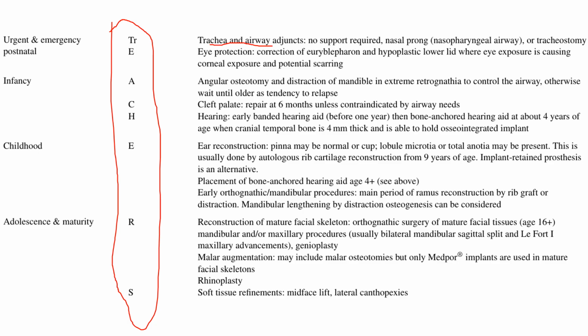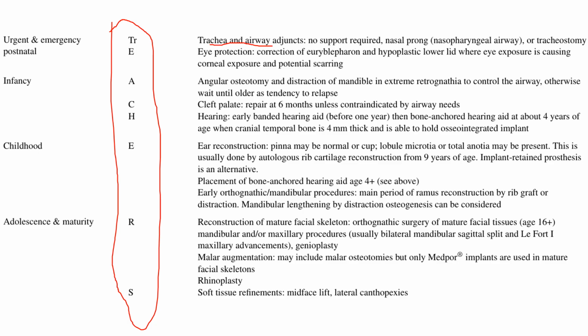As you all know, eye exposure has to be reduced to protect the cornea. So corneal exposure and potential scarring can be reduced by doing this. So this comes under urgent or emergency procedure. The next is in your infancy. So during your infancy, you go for angular osteotomy or distraction.